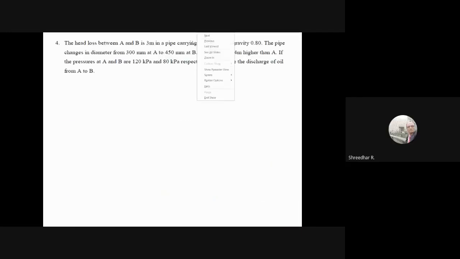Now see here. This was the problem where the head loss is given. In the first problem we found out head loss. In the second and third problems we didn't find head loss. But now head loss itself is given to you. Head loss is 3 meters. This you have to take care in the Bernoulli's equation, so please see whether head loss is given or not.